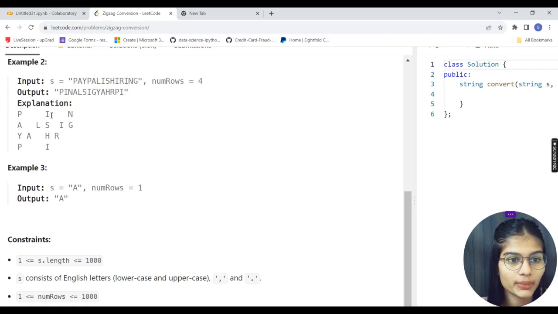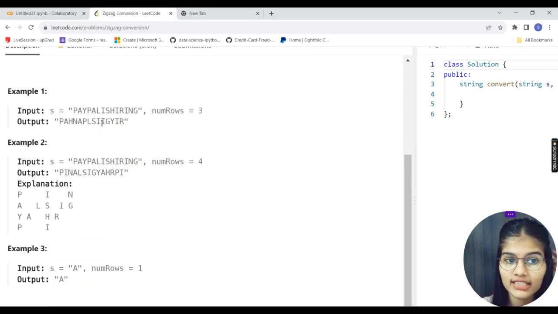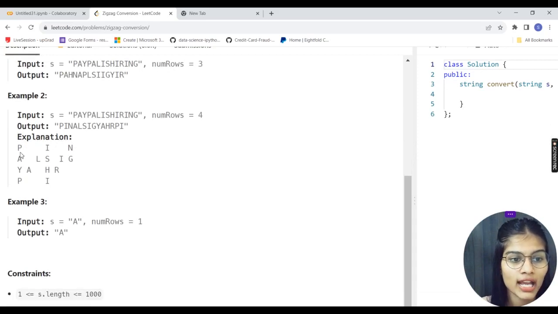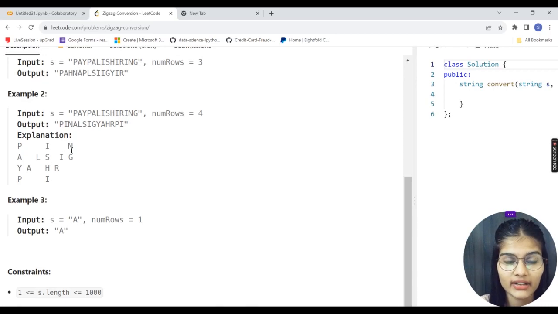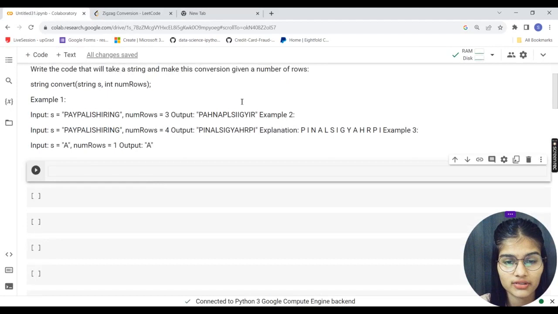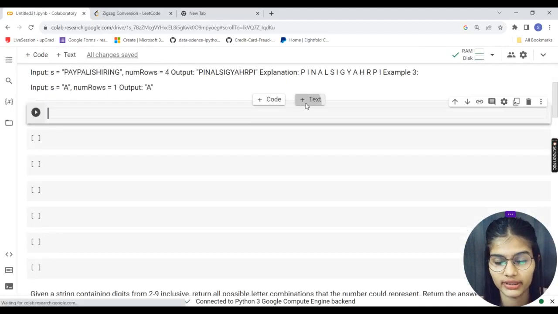So accordingly, it has written P-I-N-A-L-S-I-G-Y-A-H-R-P-I. In the same manner, this is also getting converted. This is PayPal is hiring into number of rows, which is 3, right? So I would just write P-A-Y-P-A-L-I-S-H-I-R-I-N-G. Like that, I am going to write. And then again, P-A-I-N will come, and the same will go like that. Right, so this is how PayPal is hiring is getting converted. I hope you are able to understand what I am trying to say, and if not, just allow me a minute. Or let me take the text from here.